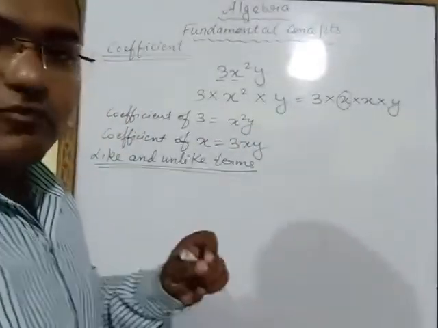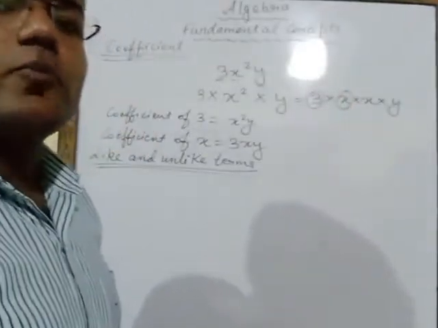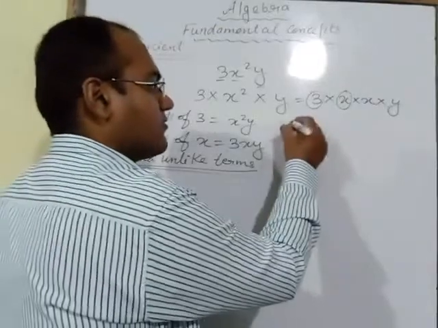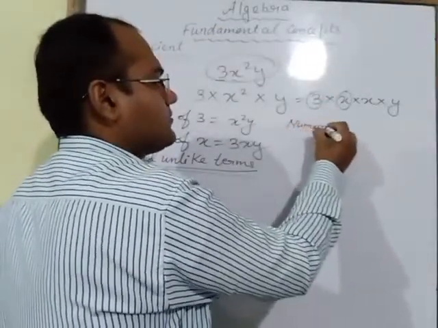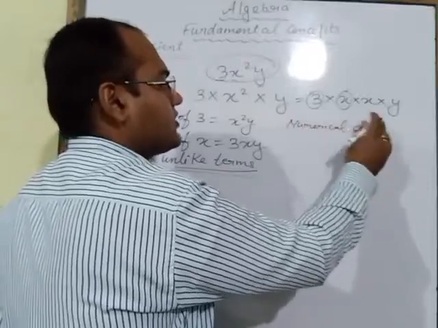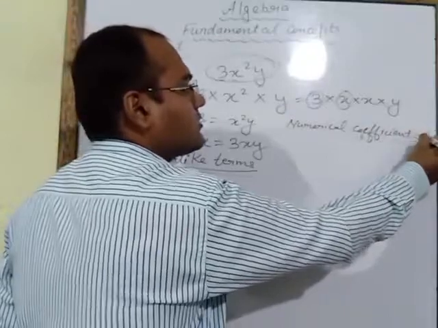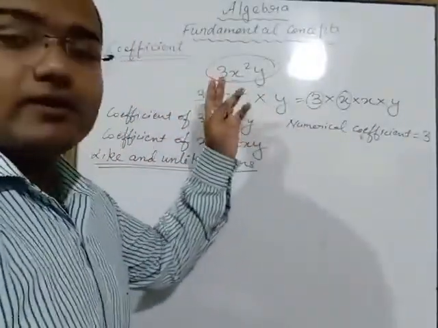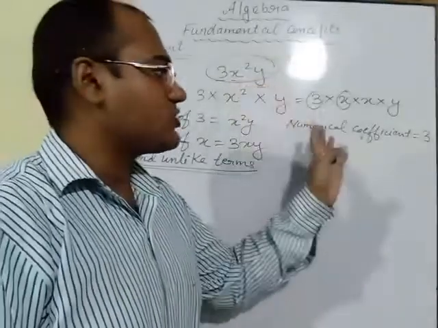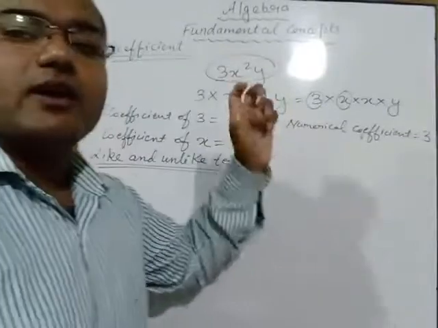And one more thing you have to remember here. This 3 is known as the numerical coefficient. What is the numerical coefficient in this term? The numerical coefficient is equal to 3. Numerical coefficient means the number. What is the number here? In this term, 3 is the number, so the numerical coefficient is 3. Like this, you have to identify the coefficient.